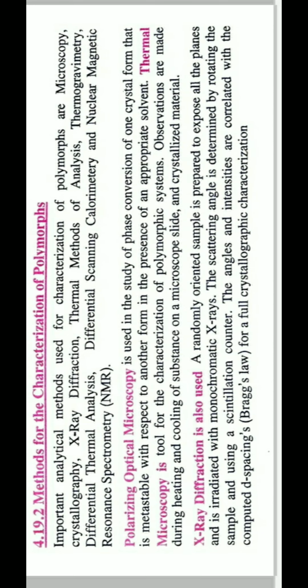It means enantiotropes are a reversible process by applying temperature and pressure, while the second is monotropic, in which the change between two forms is irreversible. So this process of monotropic polymorphs is an irreversible process.